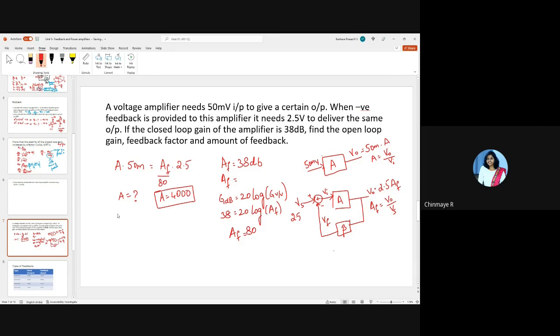Okay. So now once you get A, you can find beta, no? How will you find beta? AF is equal to A by 1 plus A beta. So now you know A, you know AF. From this, find out what is beta. Feedback factor is nothing but beta, right? Calculate beta.